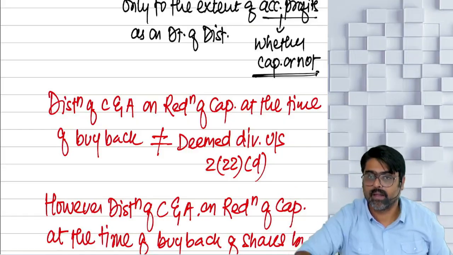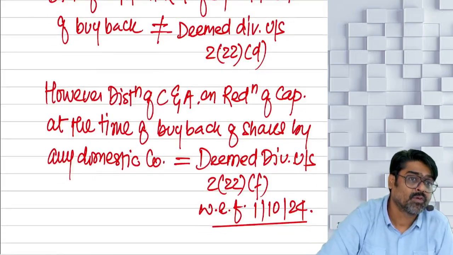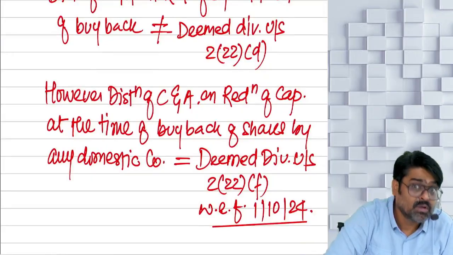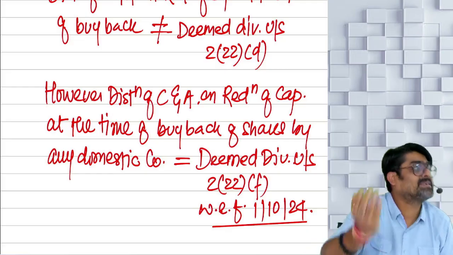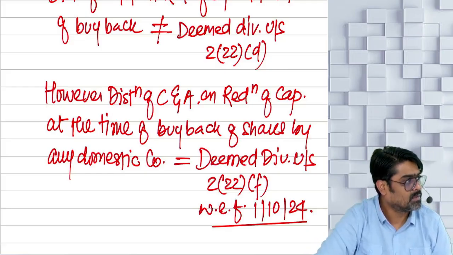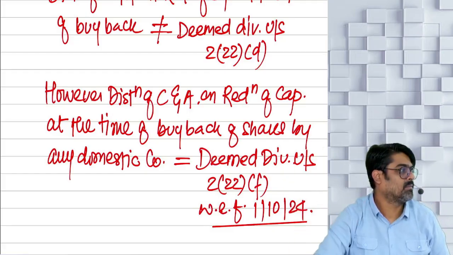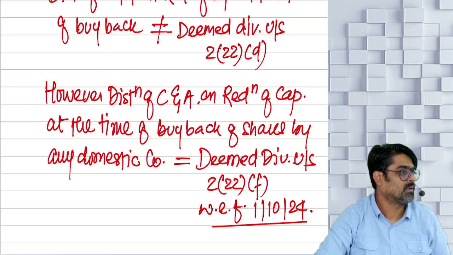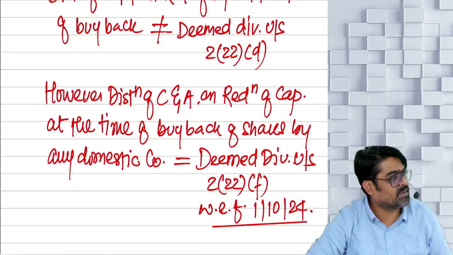Now tell me, if the domestic company is doing the buyback, so capital will reduce, payments will be made to the shareholder. So that payment of cash, assets happening to the shareholder as buyback price, even that is not a deemed dividend under 222D. And that was supposed to be taxed under capital gain as full value of consideration.